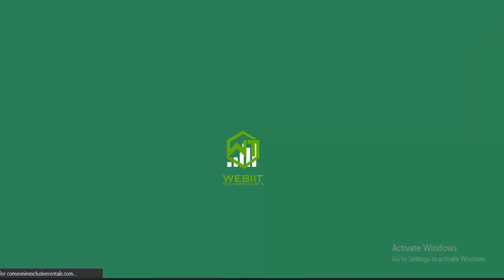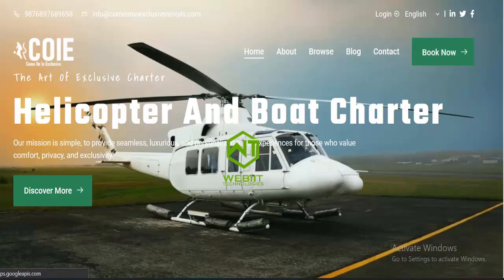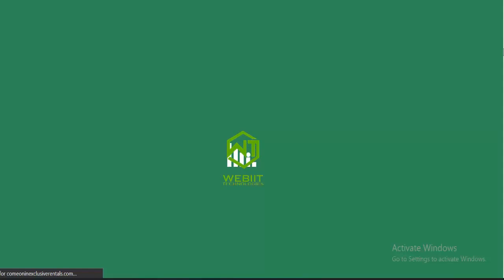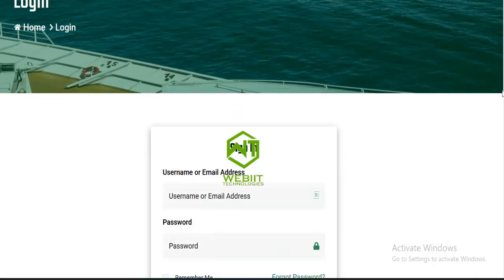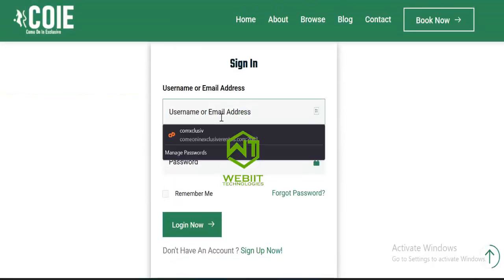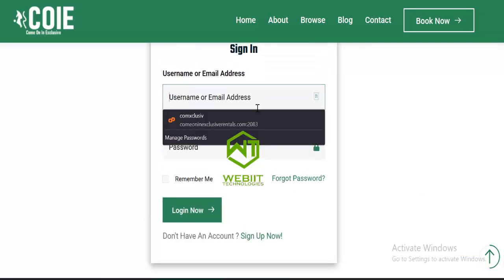When I go to home, I want to book now, so I will click on book now. I have to log into my account. If you don't have an account, all you have to do is sign up here. So I'll log into my account now.